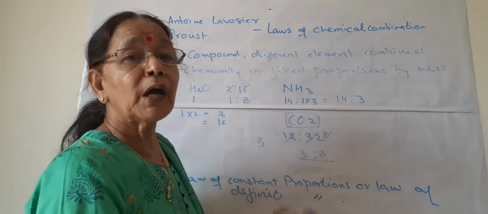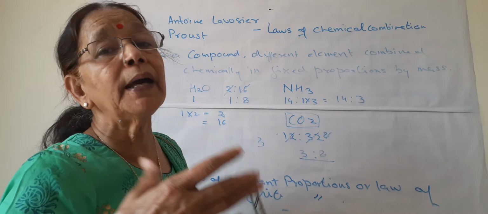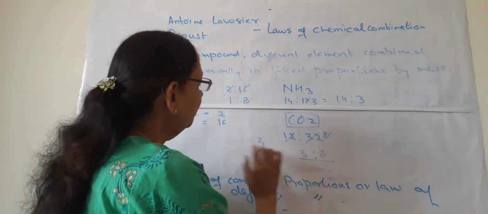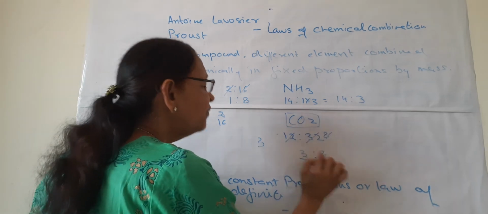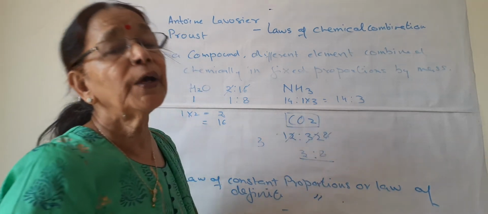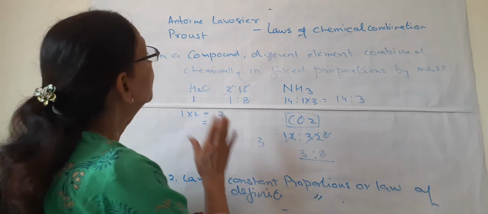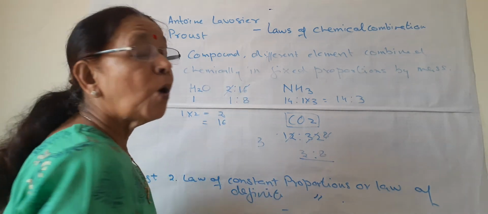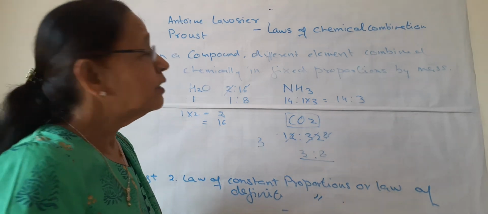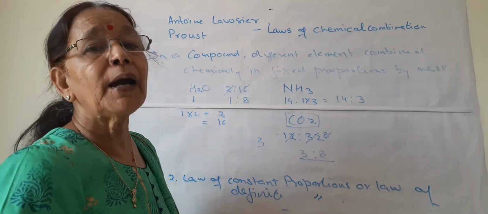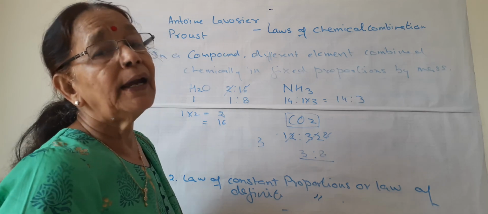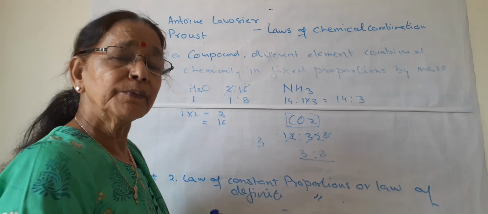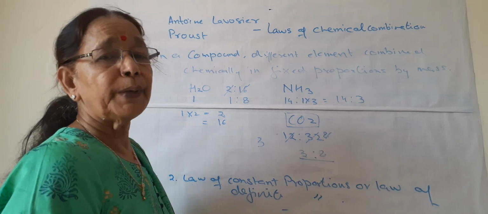This proportion is fixed if it is carbon dioxide. We can have it from the atmosphere, we can have it by burning of the fuel, anywhere. The carbon dioxide will have carbon and oxygen in the fixed proportion 3:8. So this is known as the law of constant proportion or law of definite proportion. So these are two laws given by Lavoisier and Proust, and this is all for this lecture. In the next lecture, we will learn further about this topic. Thank you.